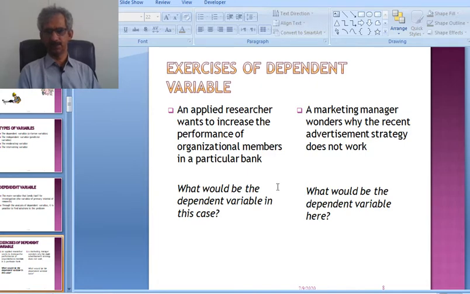What would be the dependent variable in each case? In the first case, the dependent variable is the performance, or organizational performance. In the second case, the advertisement is the dependent variable, asking why the advertisement is not working.